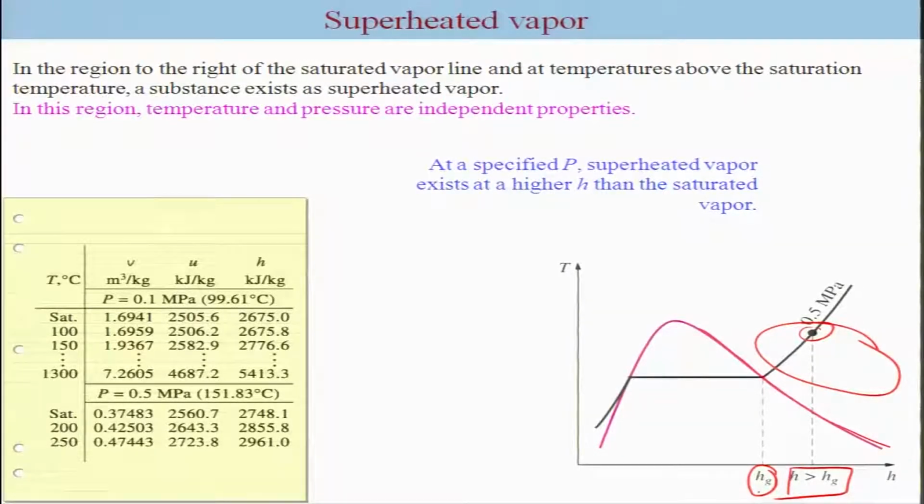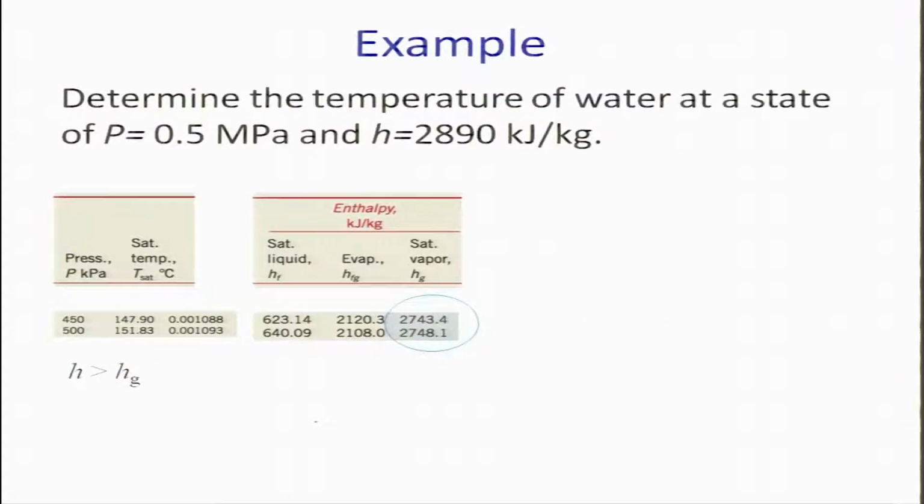For this also we have tables. Tables are typically in terms of V, U, H and temperature for a given pressure. That is how we make use of superheated tables in order to solve problems related to superheated conditions. So, let us look at an example.